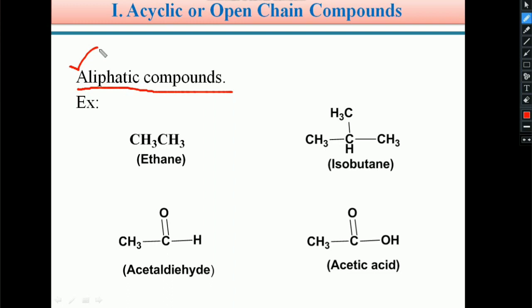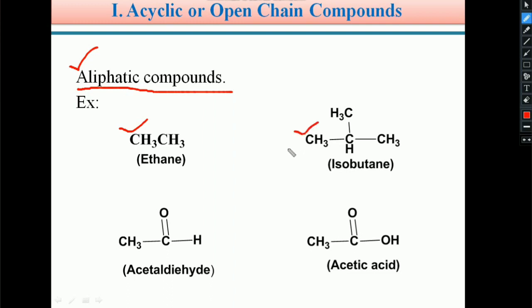These aliphatic compounds may have a straight chain or a branched chain. For example, here ethane is a straight chain molecule. For example, isobutane is a branched compound.